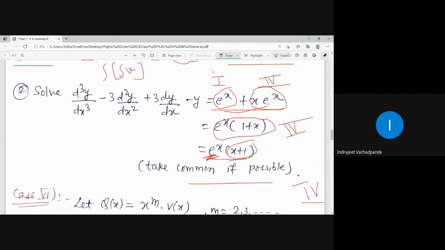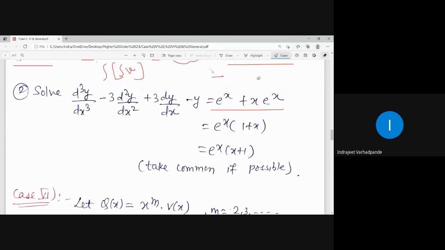Yes, sir. So, did you understand which case is applicable over here, case number 4 or case number 5? Instead of applying two separate terms, case number 1 and case number 4, I will be taking out common if possible, and then you try to simplify. Is this clear?